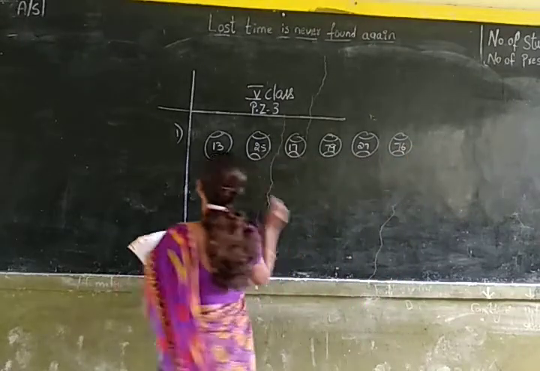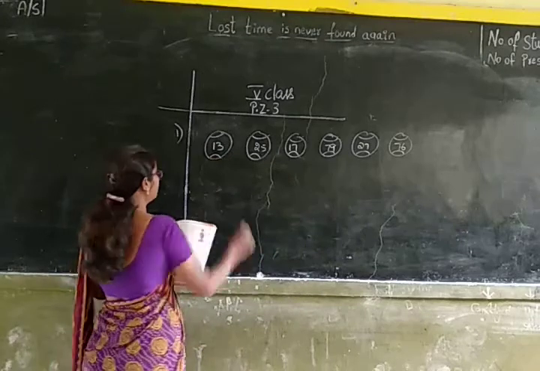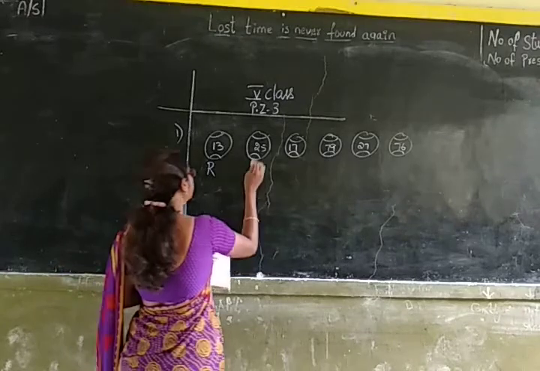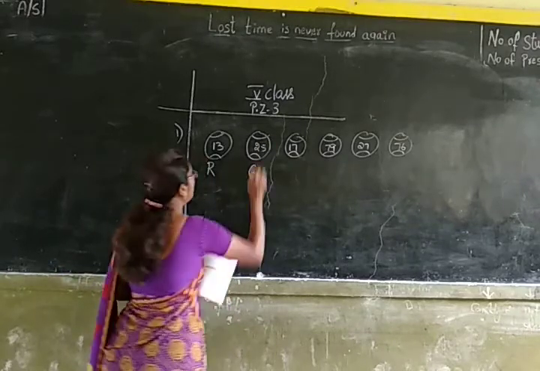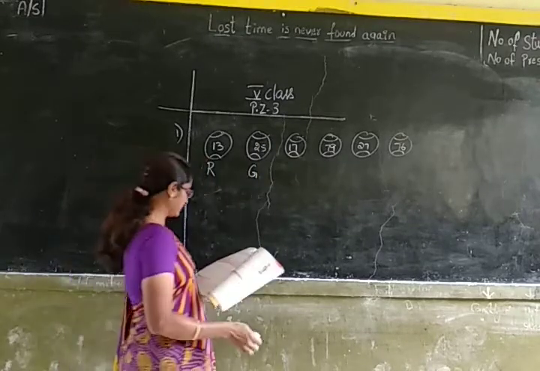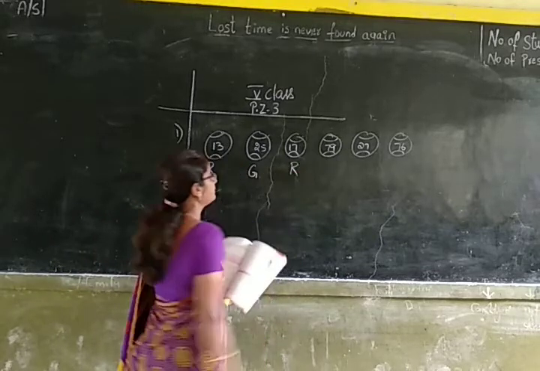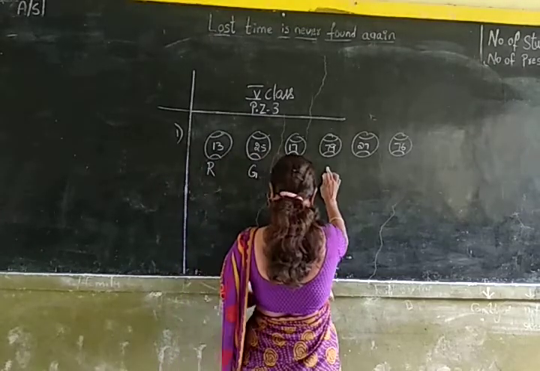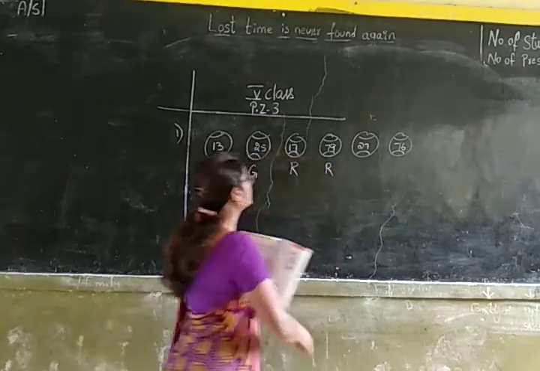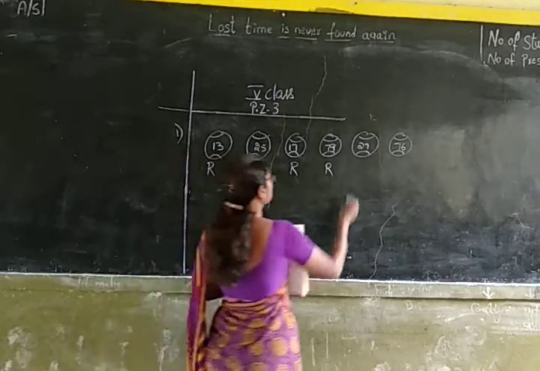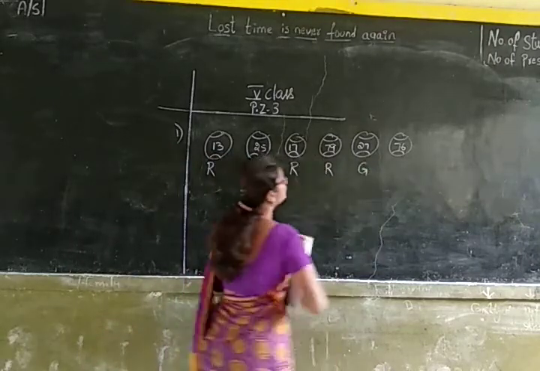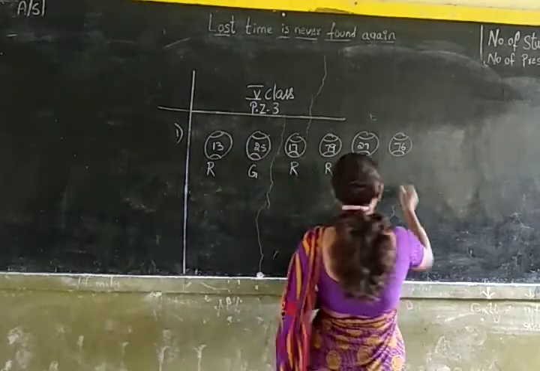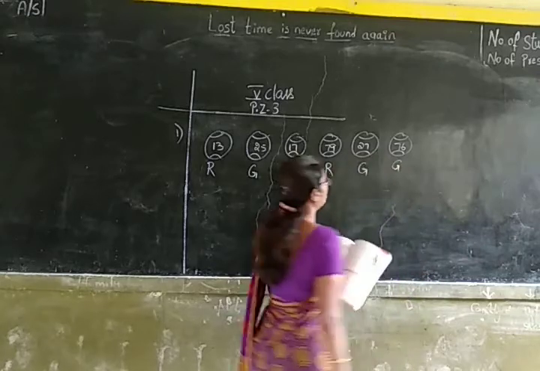Here 13 is a prime number. So you have to color this ball with red color. 25 is a composite number. So you have to color this ball with green color. 17 is a prime number, so red. Similarly, 79 is a prime number, so red. 27 is a composite number, so green. And 76 is a composite number, so green.